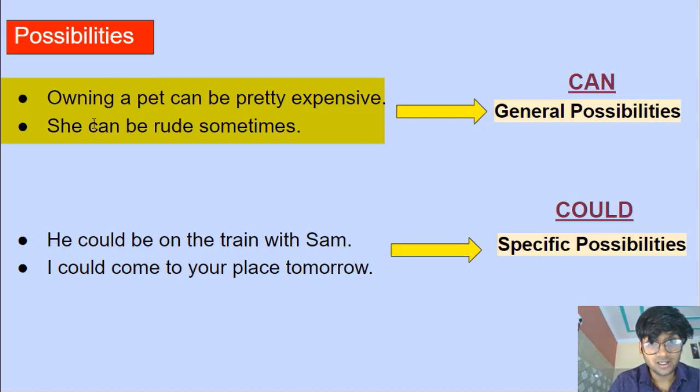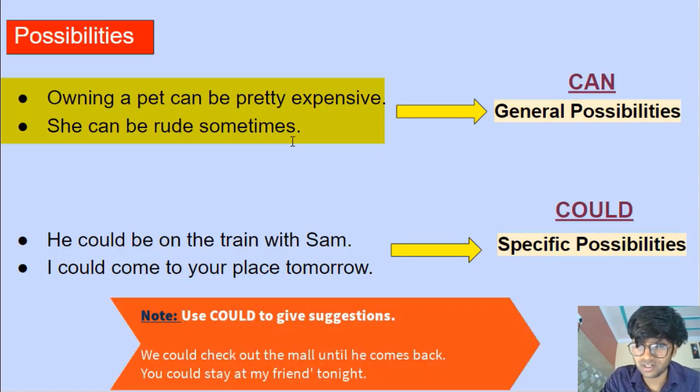All right. She can be rude sometimes. Now, when does she get rude? Who does she get rude to? We do not know. It's a very general situation. We're talking about a very general possibility. And since we're talking about a general possibility, we'll use can. She can be rude sometimes.